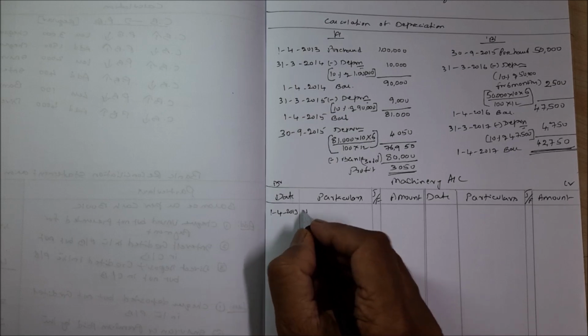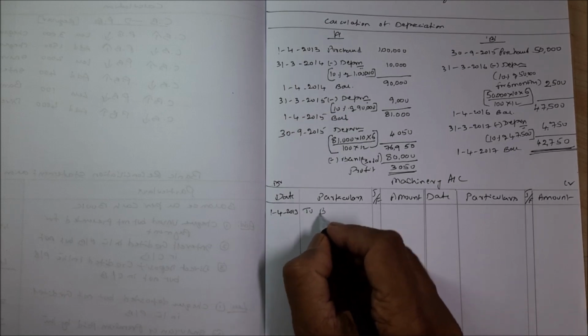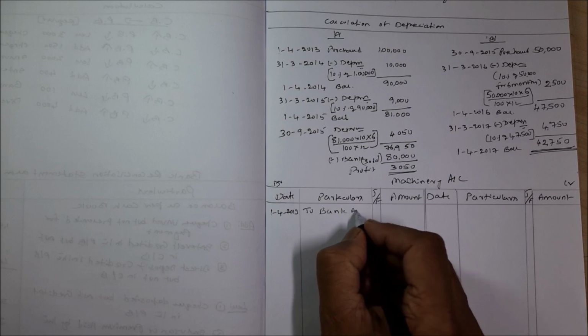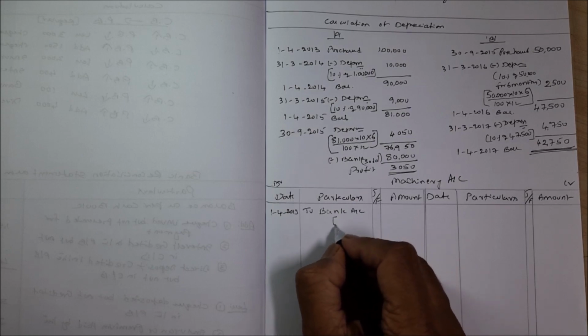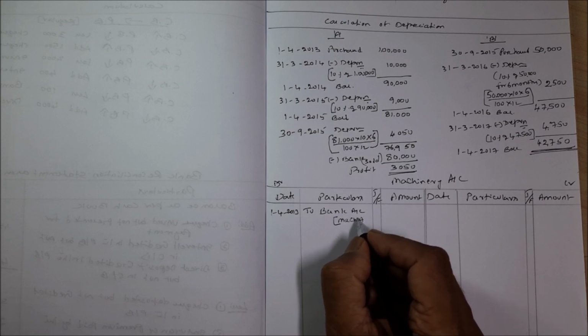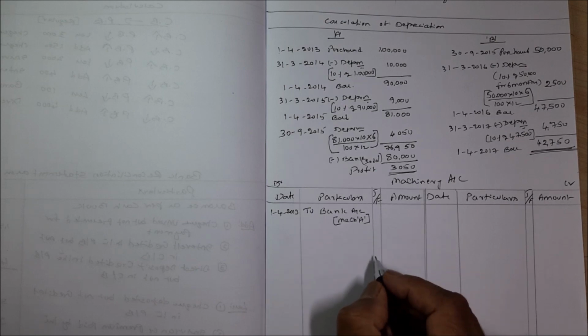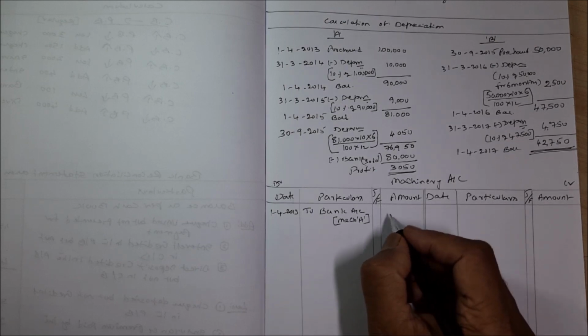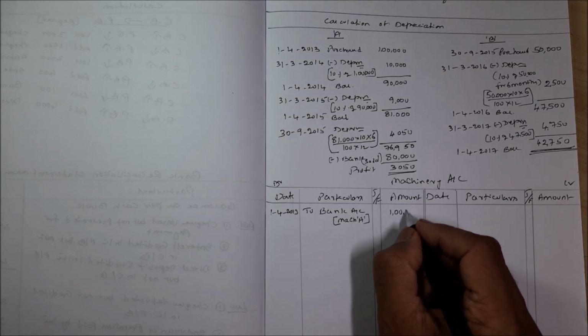1/4/2013 to bank account. Within brackets you can say machinery A, for your reference. You have purchased it for how much actually? 1 lakh.